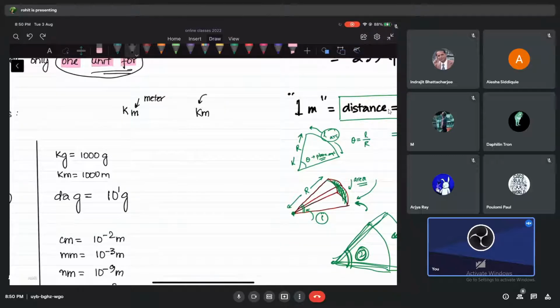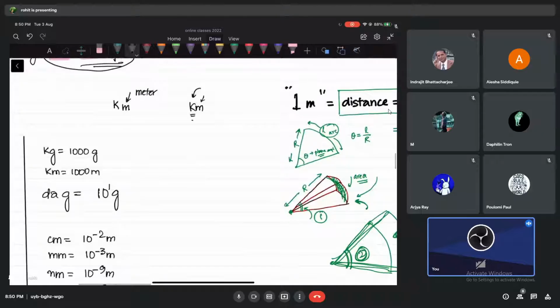This k is called a prefix. It is always before, not after. Prefixes are always before. So this is the prefix, and this m means meter. So we have kilometer, where kilo means 10 to the power 3, and m means meter. That means 10 to the power 3 meters is known as kilometer. That is like writing 1000 meters. I hope you understand this prefix and how we use it. Easy, right, guys?